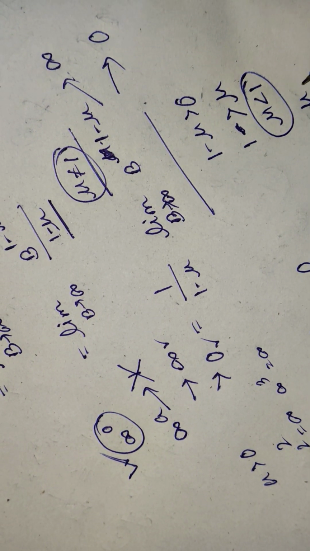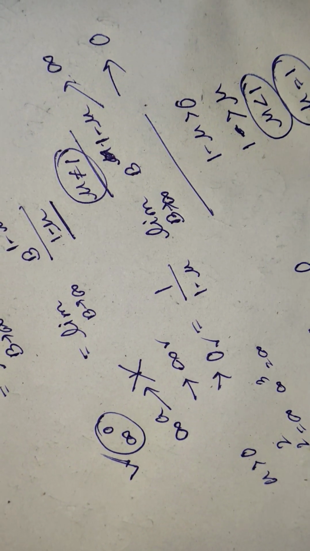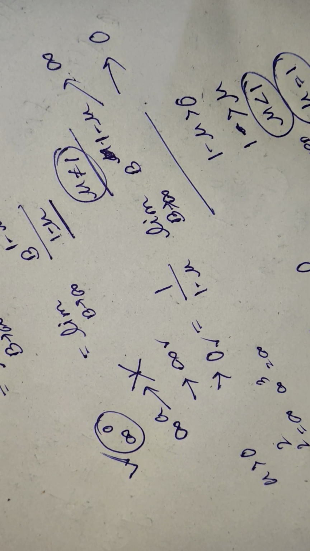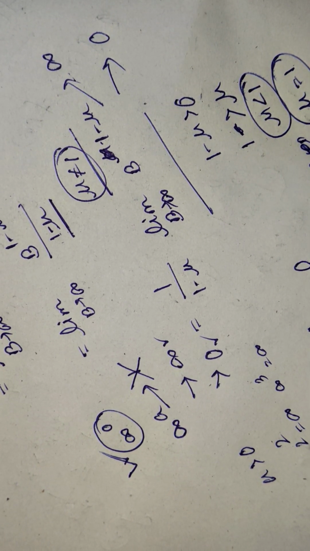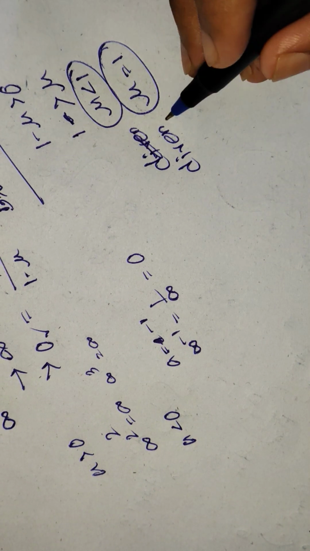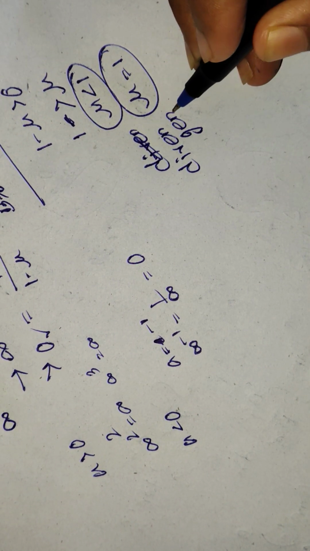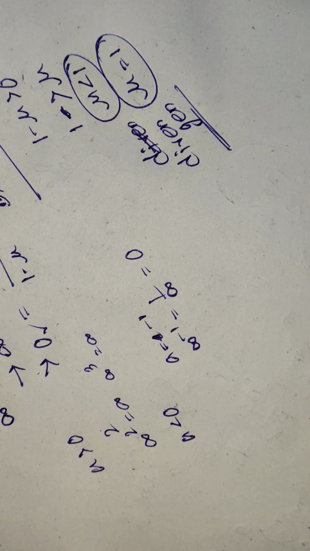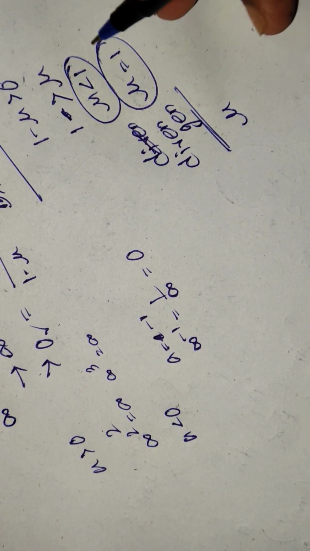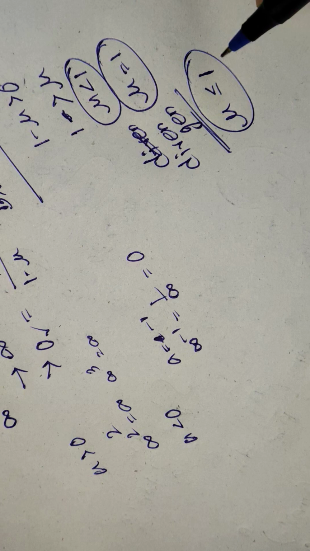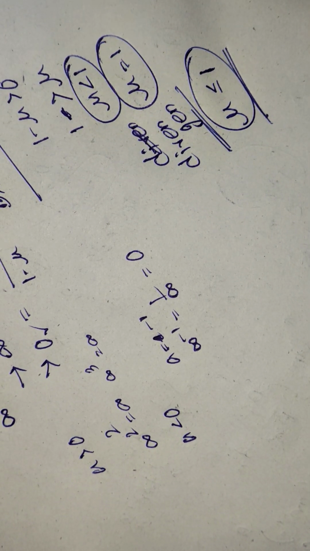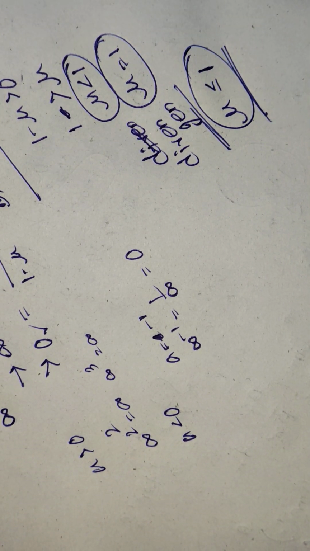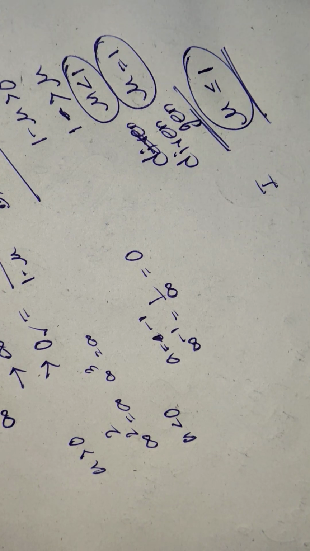When mu is equal to 1, then it will also diverge. So for these two conditions, the integral will diverge. You can summarize both of them like this: when mu is less than or equal to 1, then the integral, let's say I, will diverge.